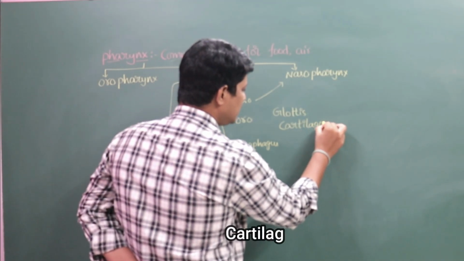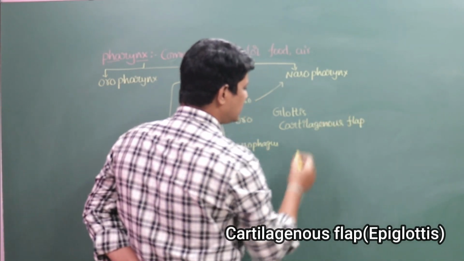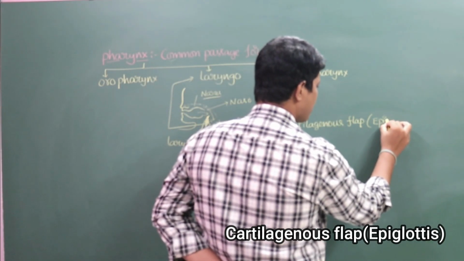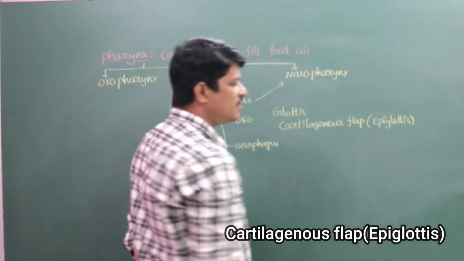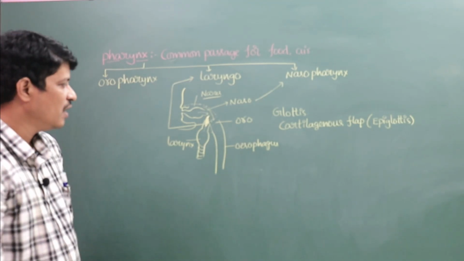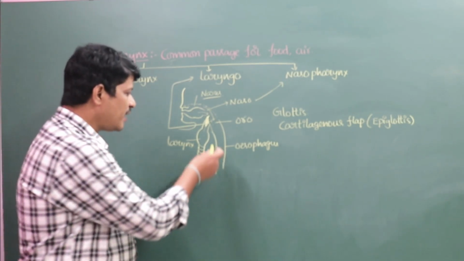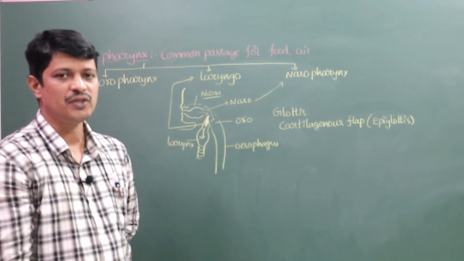The cartilaginous flap of the glottis is known as epiglottis. This epiglottis prevents entry of the food particles into the respiratory system during the swallowing process.